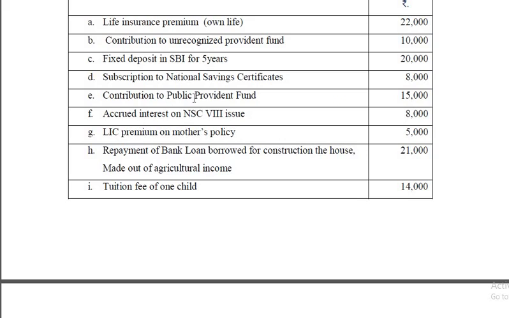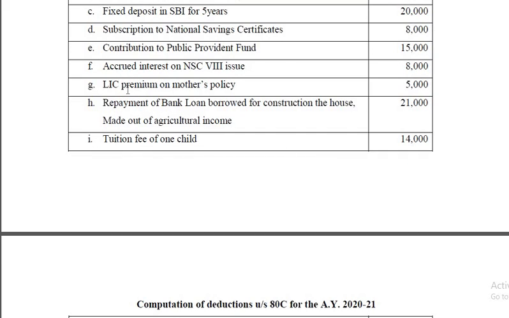And LIC premium on mother's life policy is not allowed for deduction. So only premium paid on the life of self, spouse and children is allowed for deduction under 80C.